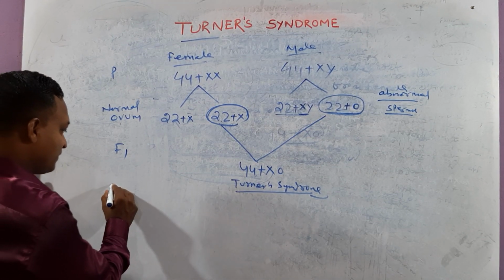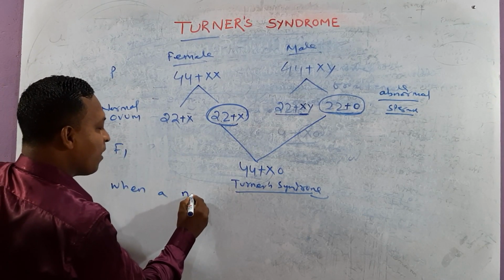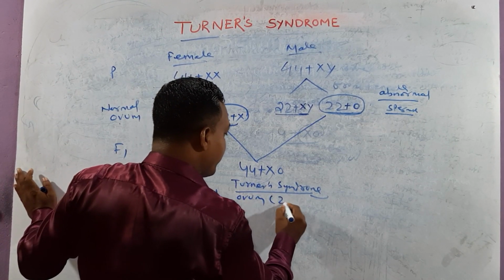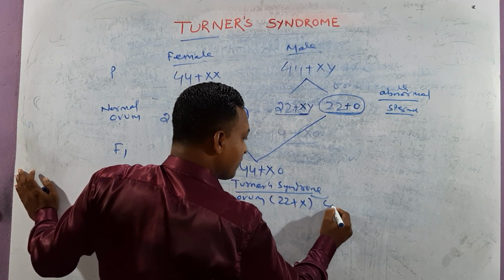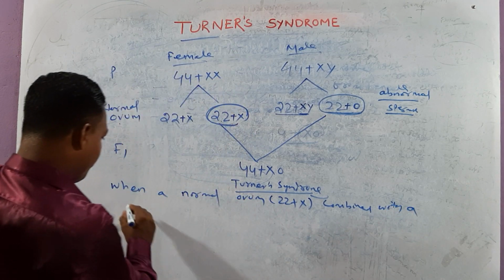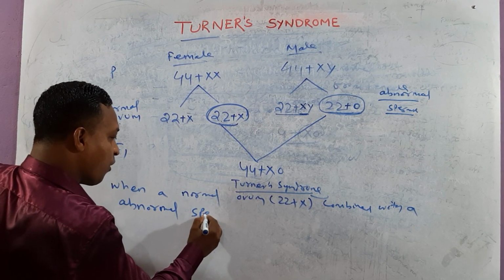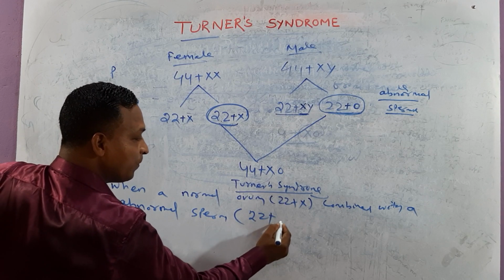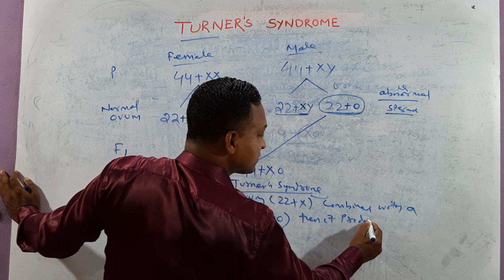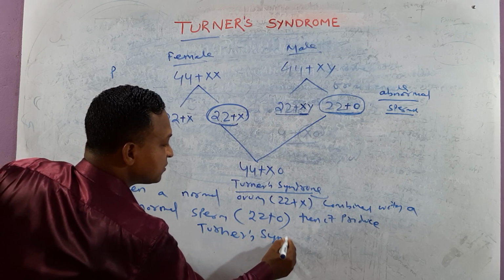When a normal ovum, that is 22 plus X, combines with an abnormal sperm, that is 22 plus 0, then it produces Turner's syndrome.